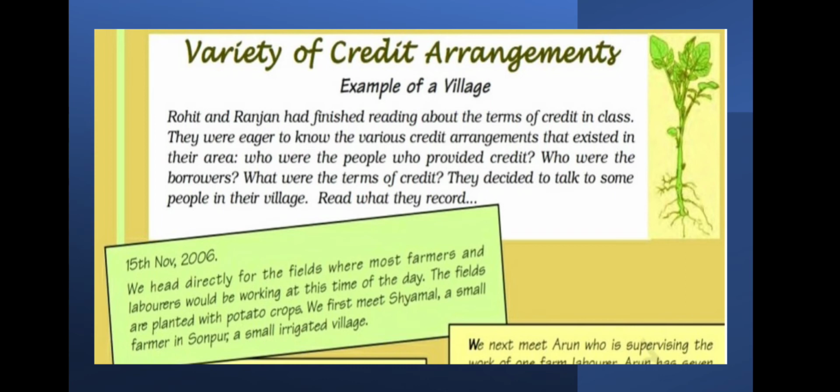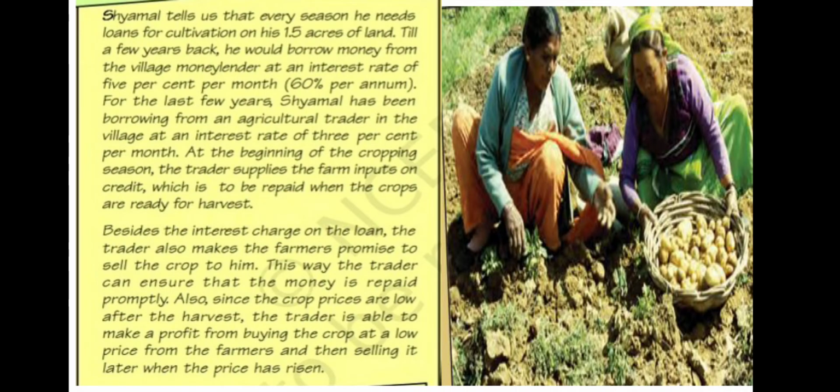Okay, so here the two boys are saying, we head directly for the fields where most farmers and laborers would be working at this time of day. The fields are planted with potato crops. We first meet Shamal, a small farmer in Sonapur, a small irrigated village. So they first met Shamal to know about the credit arrangements. So here we have Shamal's story.